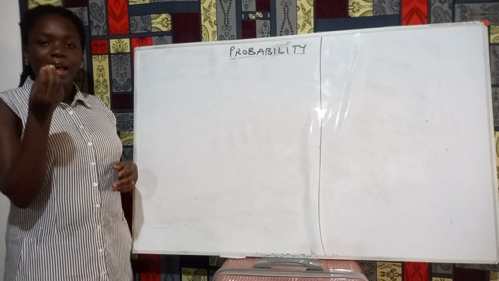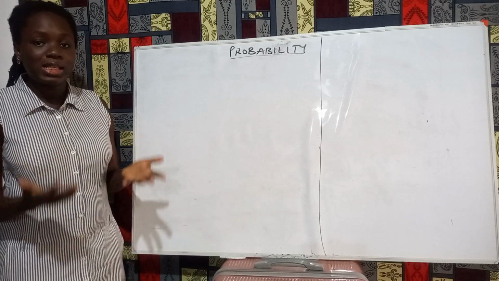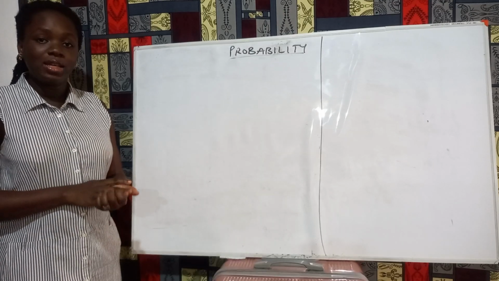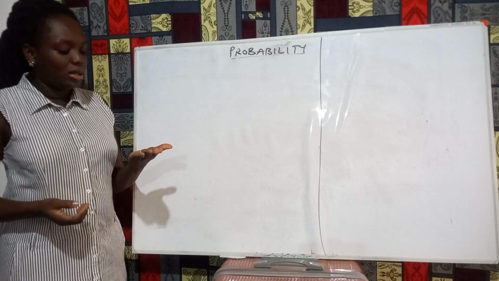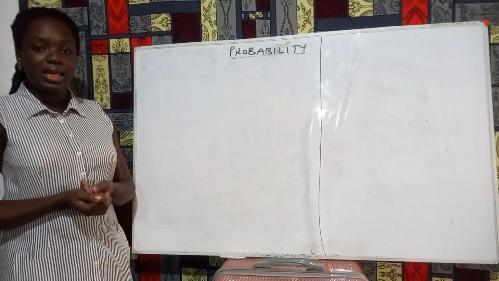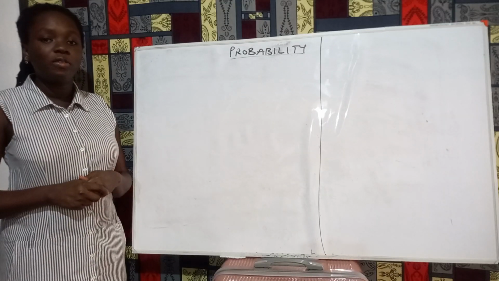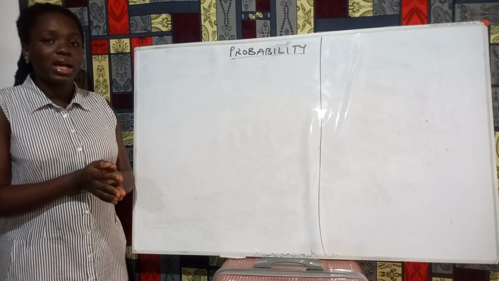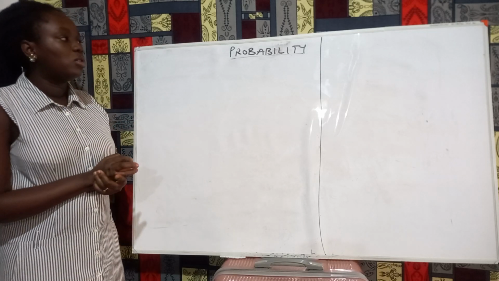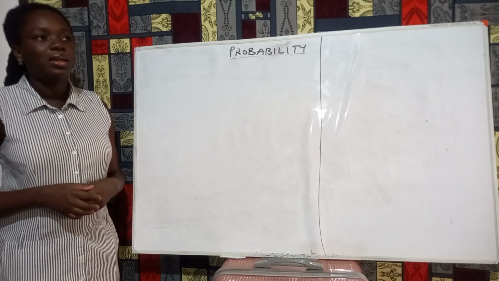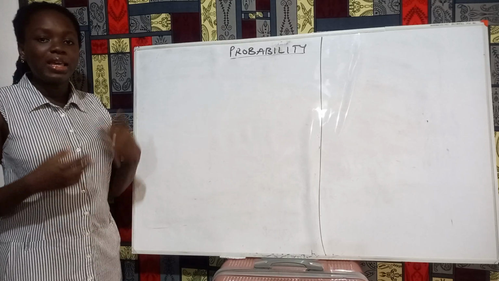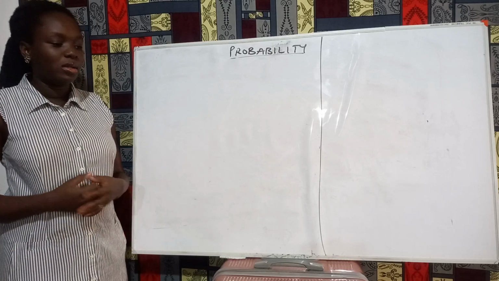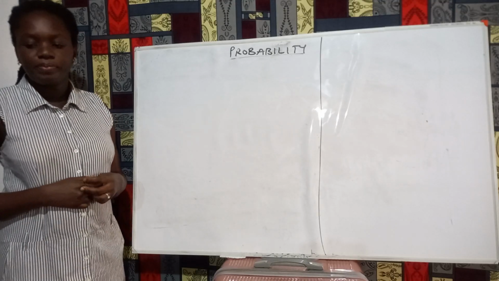All right. If I have a fair coin, 20 pesos, 30 pesos, 50 pesos, and I toss it, I will either get a head or a tail of that coin. The likelihood of me getting a head in this case is 50%, and the likelihood of getting a tail is also 50% because the coins we use in our country here are fair coins. So that experiment of tossing a coin is an experiment that gives me two outcomes, and each outcome has the same likelihood of happening. So you can pick a coin now and then try it.